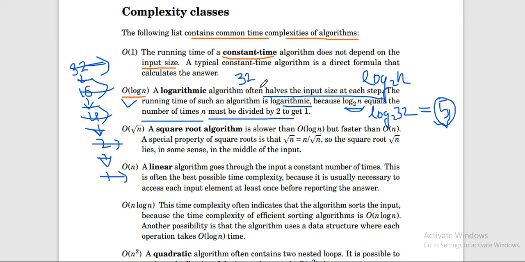And it happens when you find the GCD or something which does not need to iterate through all the numbers. Okay, so this is your log n time, that is logarithmic time.